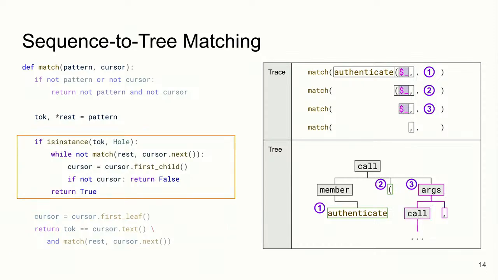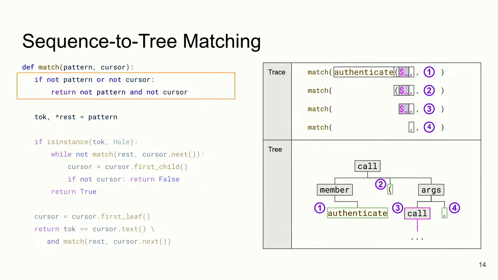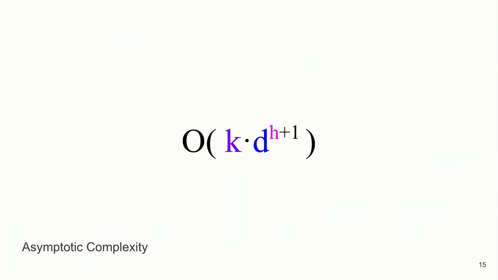But once we try to use that as a match, what comes after the list of arguments is the closing parenthesis, so this is not going to work as intended. For this, we backtrack and try the next possible subtree, which is the first child of our original subtree. Then we continue matching for the next concrete token. In this case, we see that comma, and we succeed. Once we run out of tree or we run out of a sequence of tokens, we know that we finished matching.